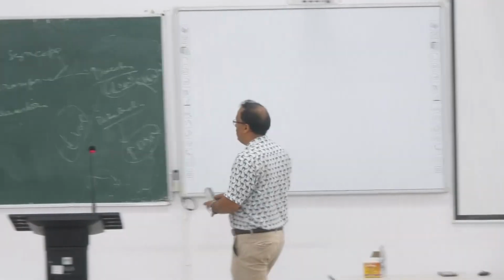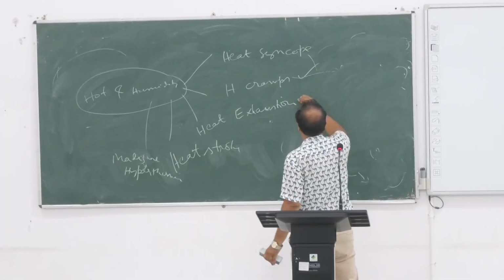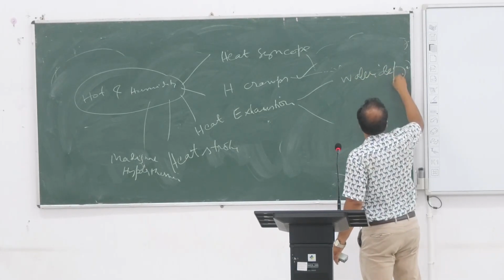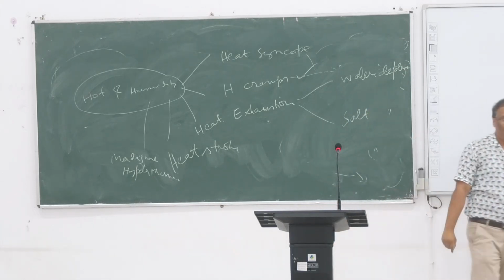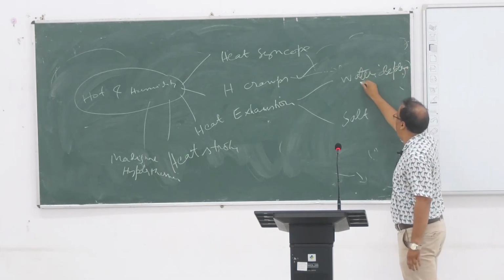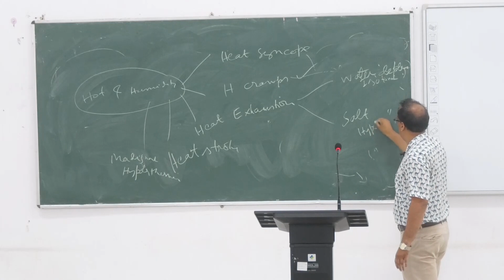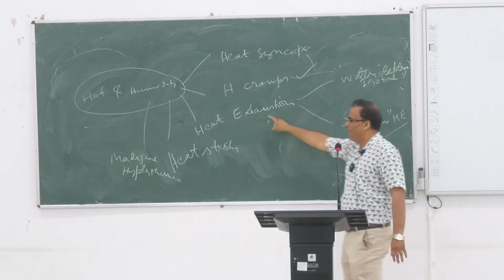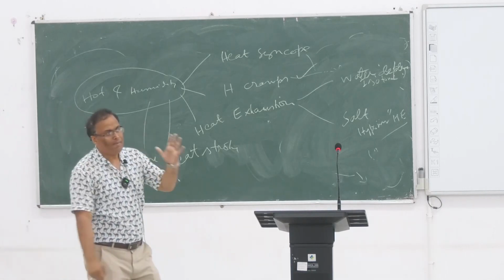Number 3 is heat exertion. What do you mean by heat exertion? Heat exertion is again of two types. One is water depletion and another is salt depletion. In one, water decreases; in the other, salt decreases. Water depletion is called isotonic heat exertion, and the other is called hypotonic heat exertion. Heat exertion is just before heat stroke, but remember